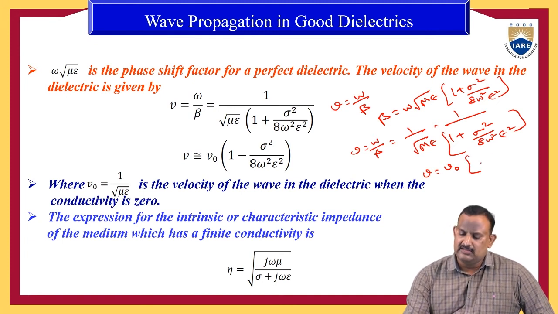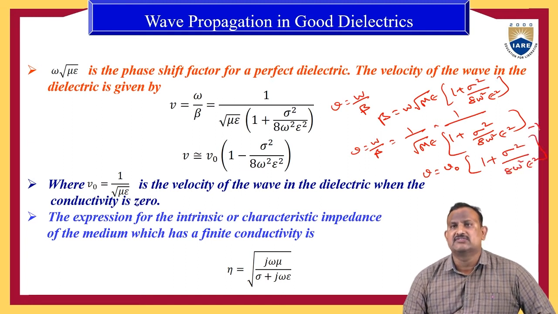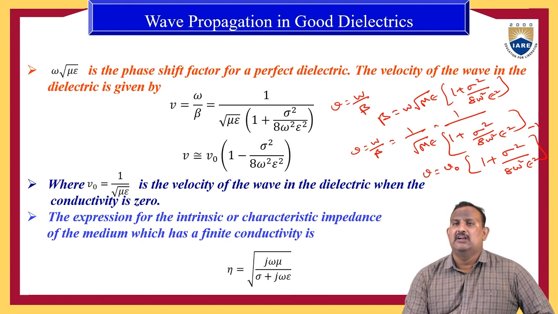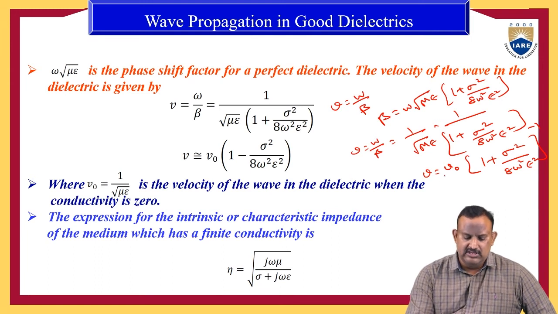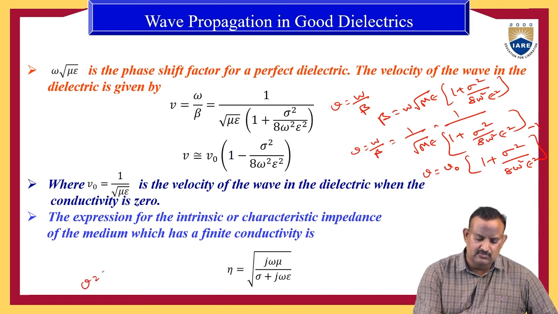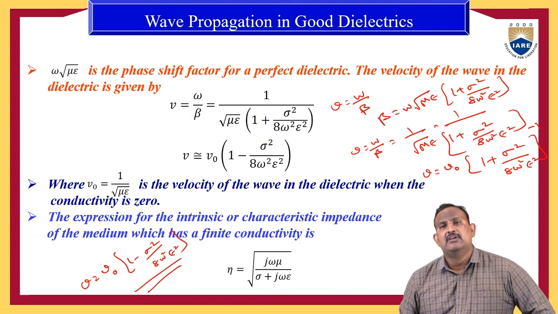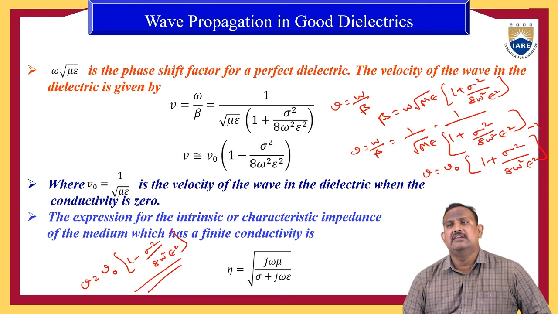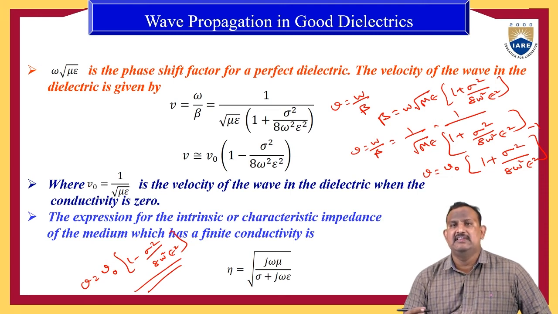so if we move the denominator to numerator part, we can write 1 plus sigma square by 8 omega square epsilon square whole power minus 1. Again here we can apply the binomial theorem and ignore the higher order terms. Then the equation becomes V is equal to V naught into 1 minus sigma square by 8 omega square epsilon square. This is the final expression, where V naught equal to 1 by root mu epsilon is the velocity of the wave in the dielectric when the conductivity is 0.